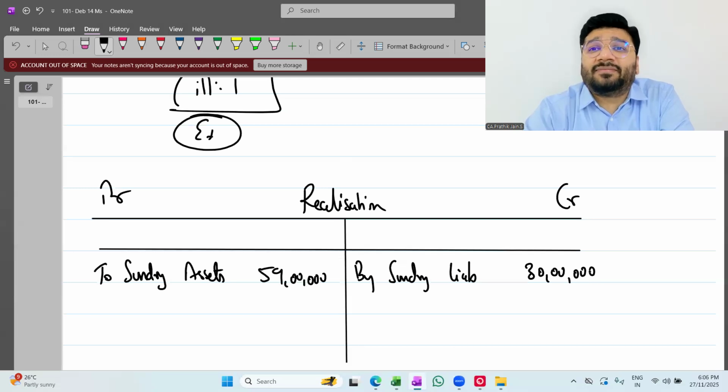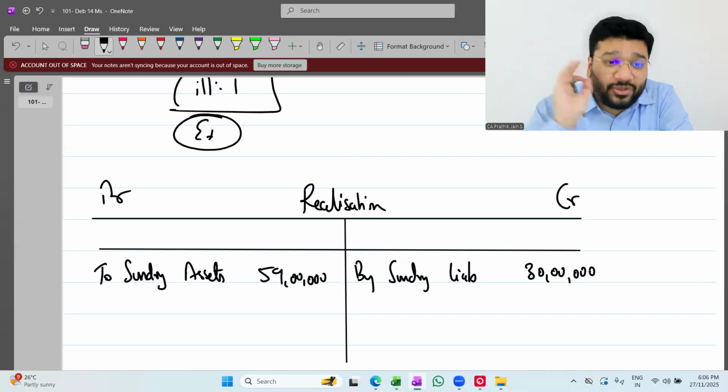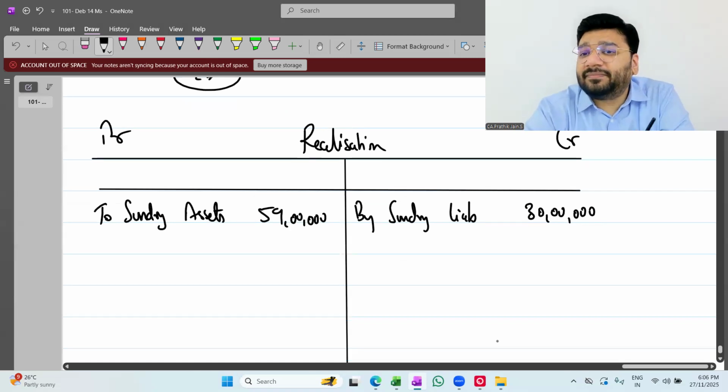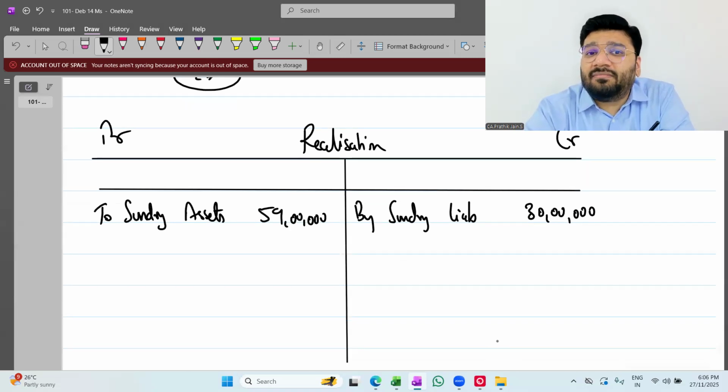What is the meaning of sundry? Since 11th I'm telling. 11th I said, 12th I said, foundation also we discussed. Others, what is the meaning of sundry? It's a group of multiple assets. Many assets, many liabilities. Sundry means many liabilities, many assets. Now will you forget?